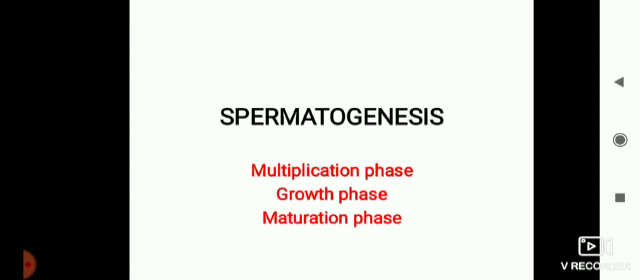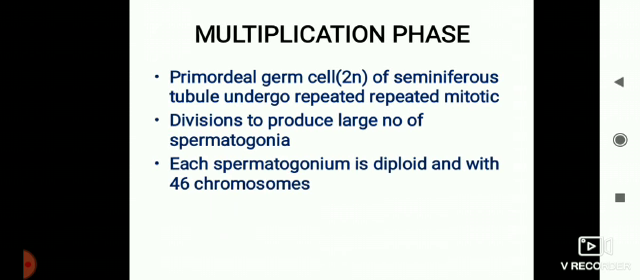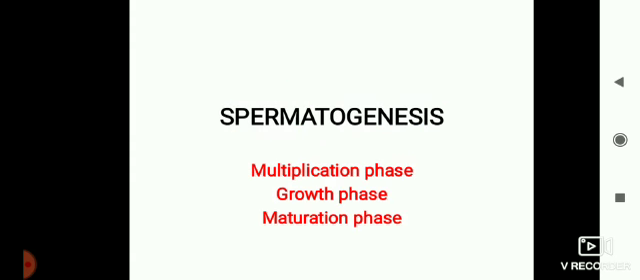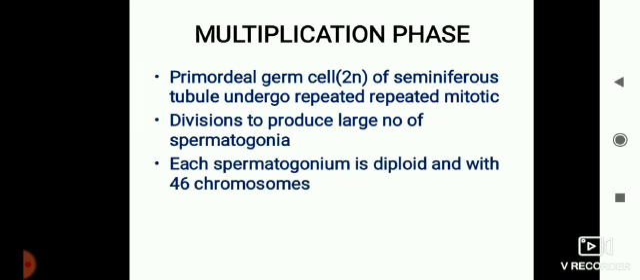Mitosis is a body cell division in which the number of chromosomes remains constant, but in meiosis the number of chromosomes becomes half. You can see here there are three phases: multiplication phase, then growth phase and maturation phase. Let us focus on multiplication phase.